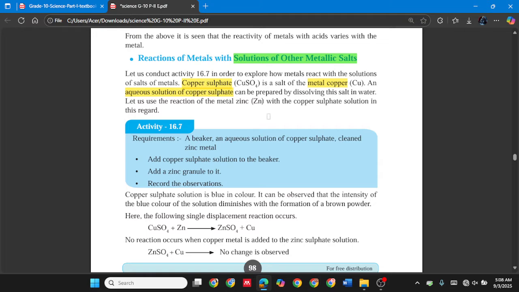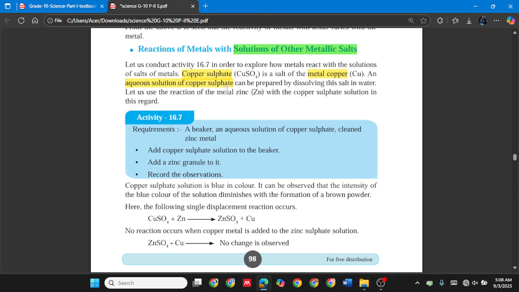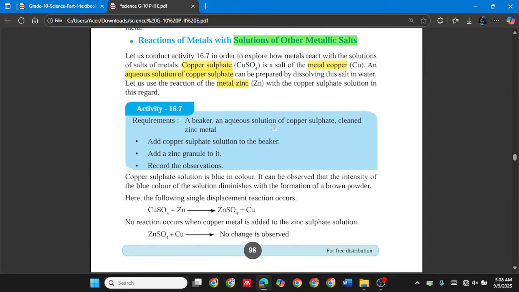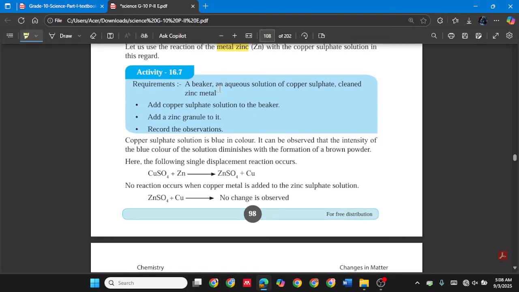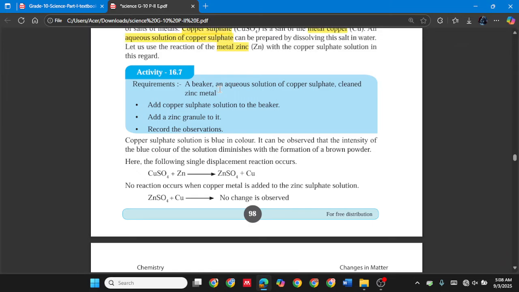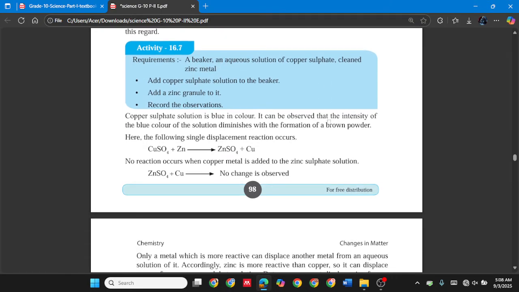Let us use the reaction of metal zinc with a copper sulfate solution in this regard. Requirements: a beaker, an aqueous solution of copper sulfate, clean zinc metal. Add copper sulfate solution to the beaker. Add a zinc granule to it. Record the observation. Okay.